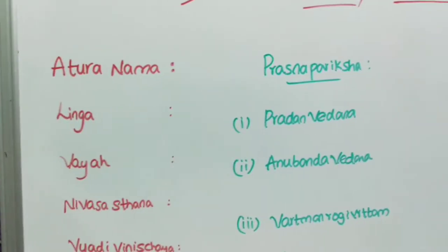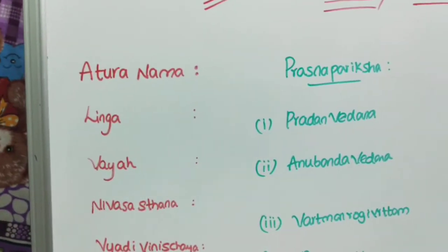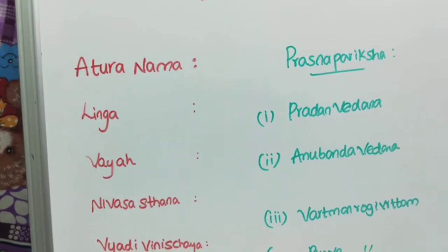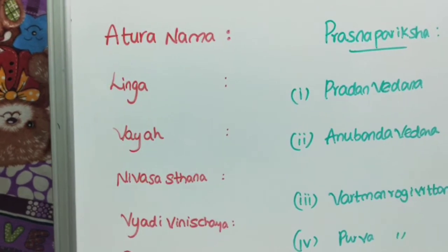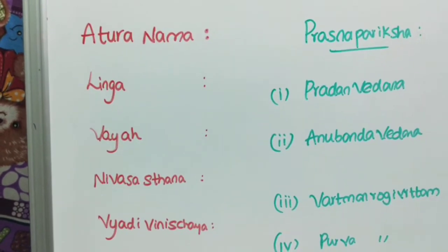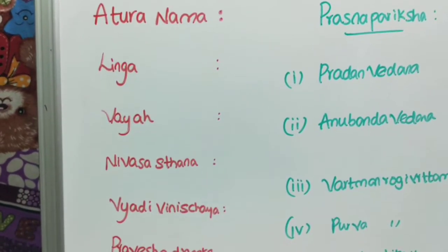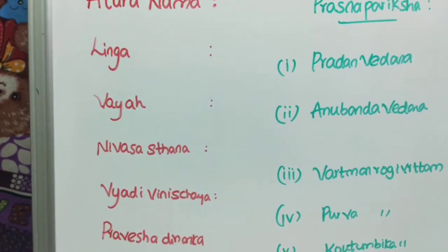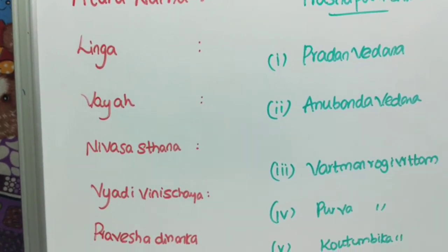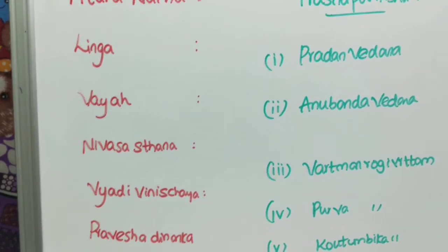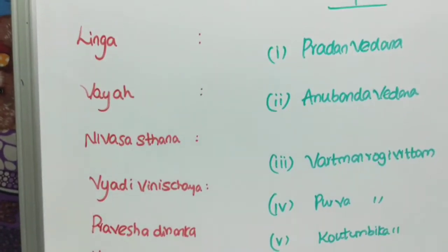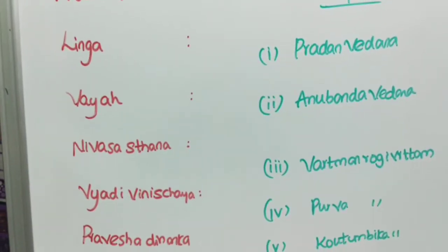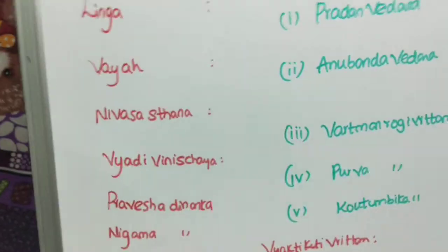Next, Aturanama. In this we have to fill in the name of the patient. Some X you can write. Linga. What is the gender of the patient? Whether he or she is male or female, you have to fill here. Vayaha. What is the age of the patient? 50, 60 or whatever it may be, according to the disease, we have to fill it here. Nivasasthana. What is the locality?